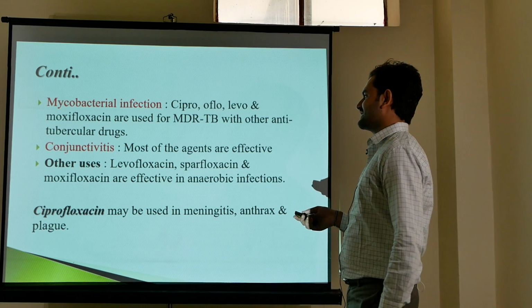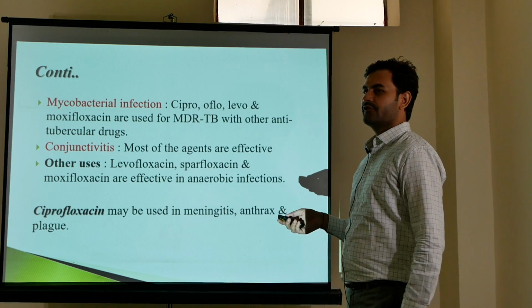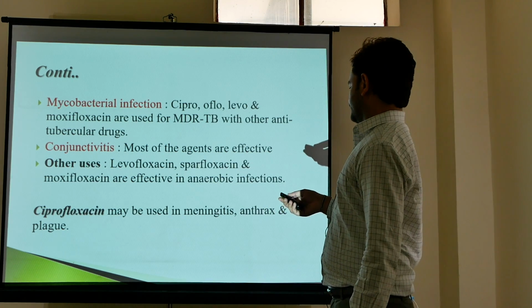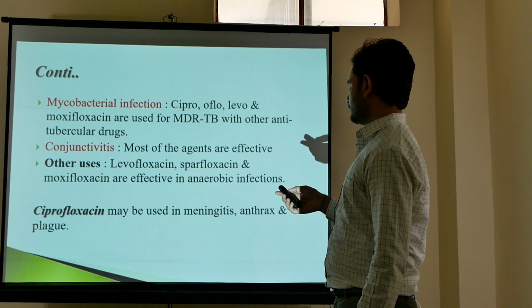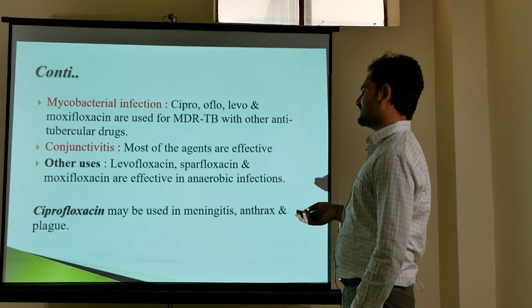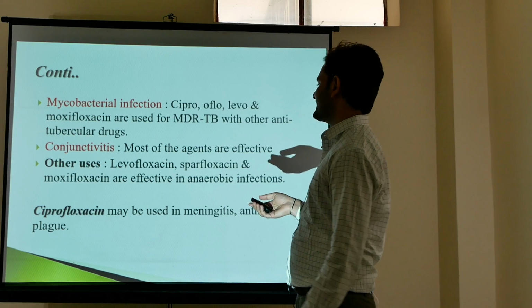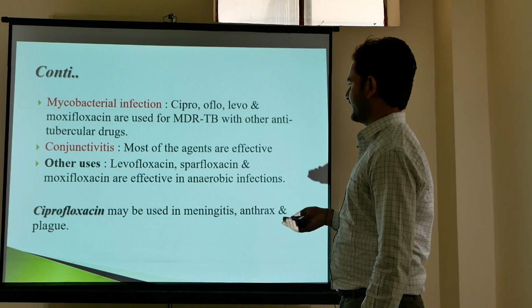They can be used in conjunctivitis. Most of the fluoroquinolone agents are effective against conjunctivitis. Ciprofloxacin is the prototype drug of fluoroquinolones, so ciprofloxacin may be used in meningitis, plague and anthrax.